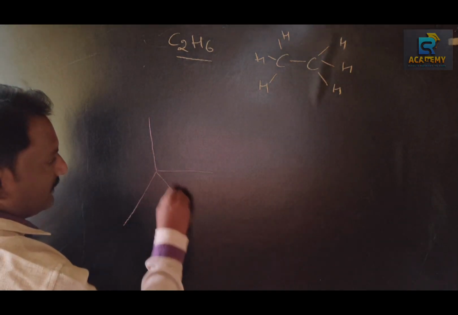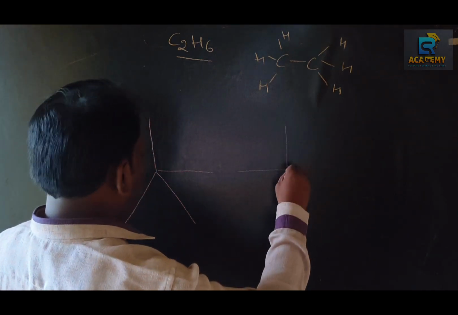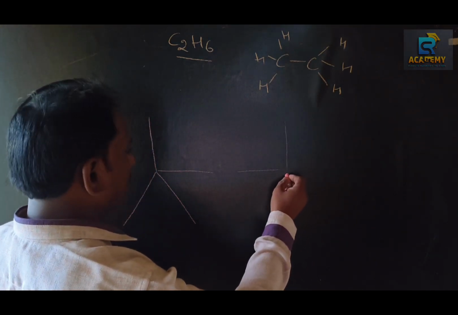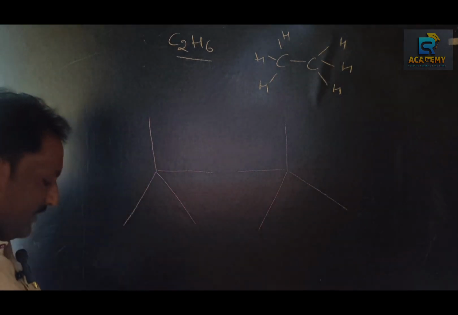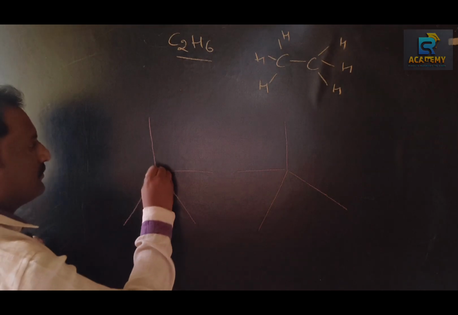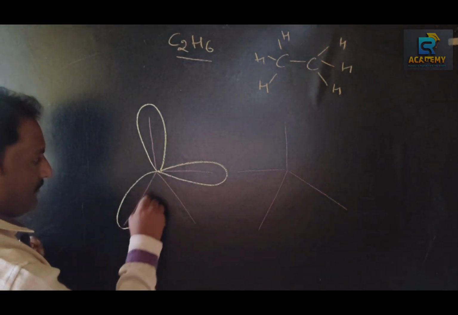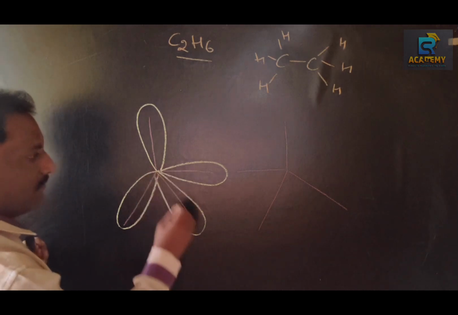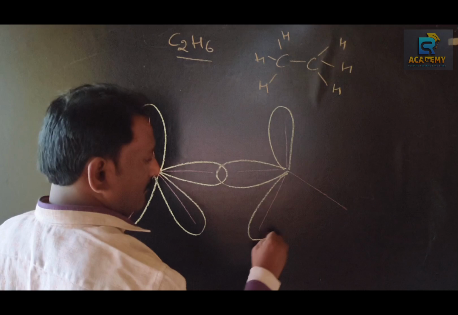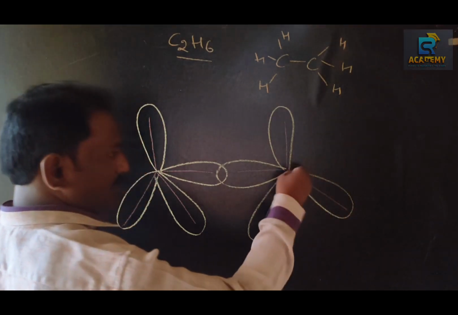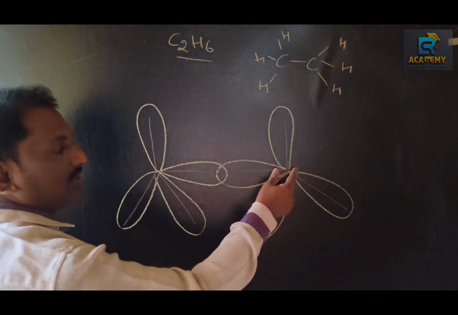This one is one of the sp3 hybridized carbons, and this one is another sp3 hybridized carbon. So these are two sp3 hybridized carbons.